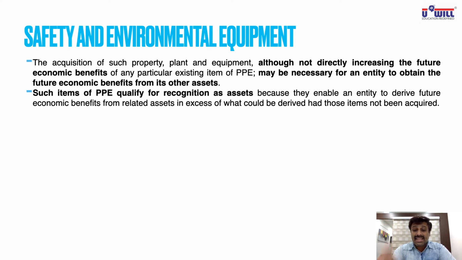Such items of PPE qualify for recognition as assets because they help an entity to derive future economic benefits from related assets in excess of what could be derived had those items not been acquired.